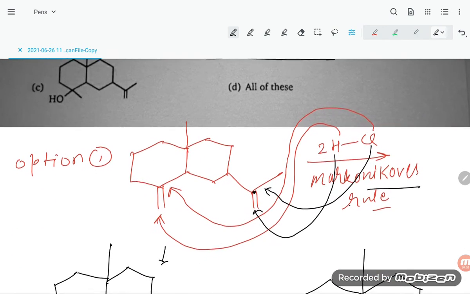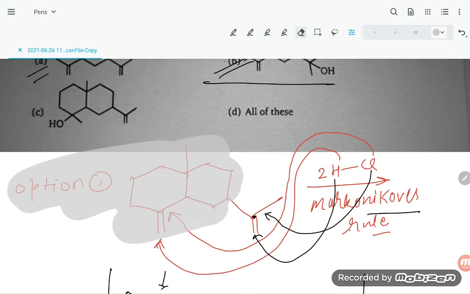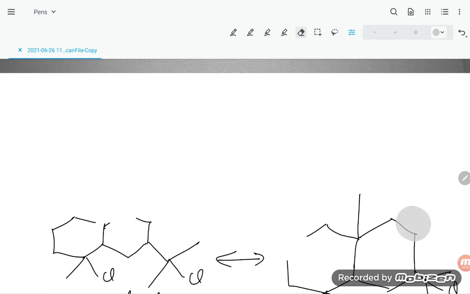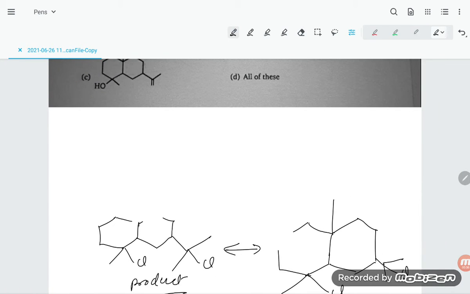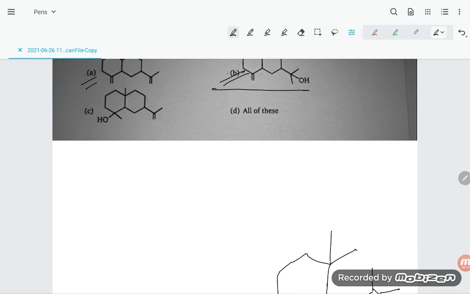Now let's have a look at option C. I am erasing and then explaining this. If you talk about option C, students, let's have a look.